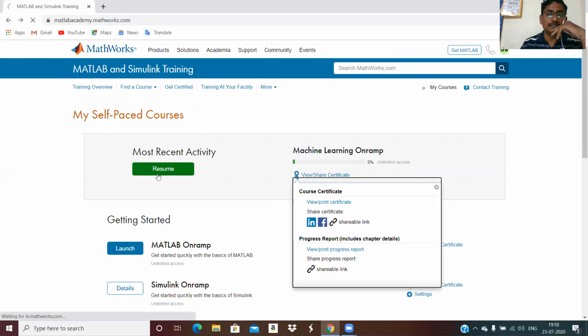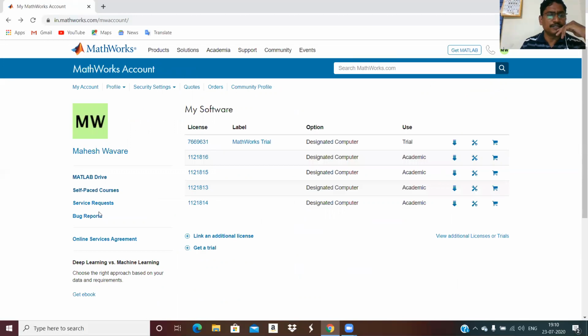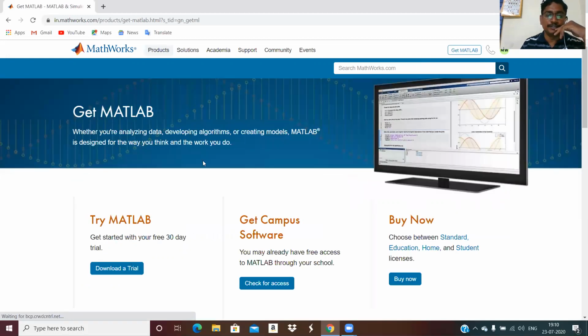So the basic question is that we want to install MATLAB for a 30-day trial. There are some service requests, and online service agreements if you have purchased something. And the most important thing is that we'll discuss getting MATLAB. So here you can get MATLAB freely.